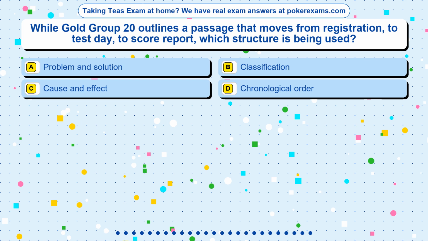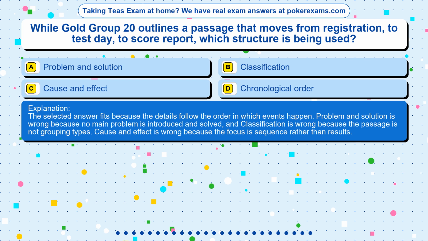The correct answer is option D. The selected answer fits because the details follow the order in which events happen. Problem and solution is wrong because no main problem is introduced and solved, and classification is wrong because the passage is not grouping types. Cause and effect is wrong because the focus is sequence rather than results.